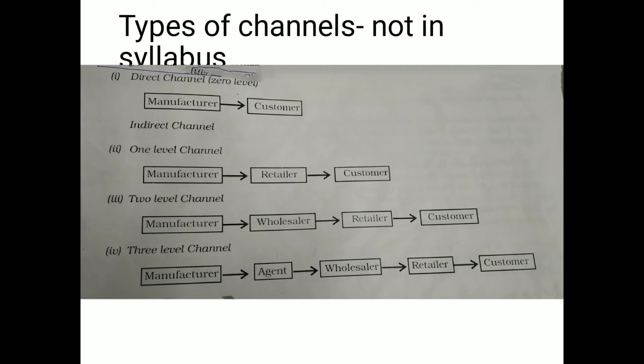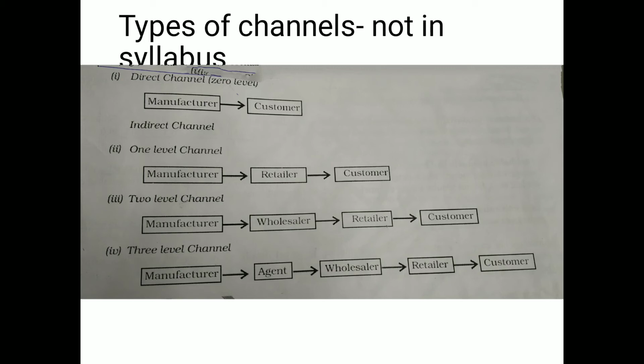Let us see the first one level. In this channel of distribution, only one intermediary is there to transfer the goods from manufacturer to customer. Here the title and risk transfers from manufacturers to retailer, who in turn would sell the goods to customers. So this distribution channel enables manufacturers to retain control and approach large number of potential buyers. This can happen in say consumer durable goods like refrigerators or automobiles, wherein they have their specific dealers and to whom we as consumers can go directly and purchase the goods.